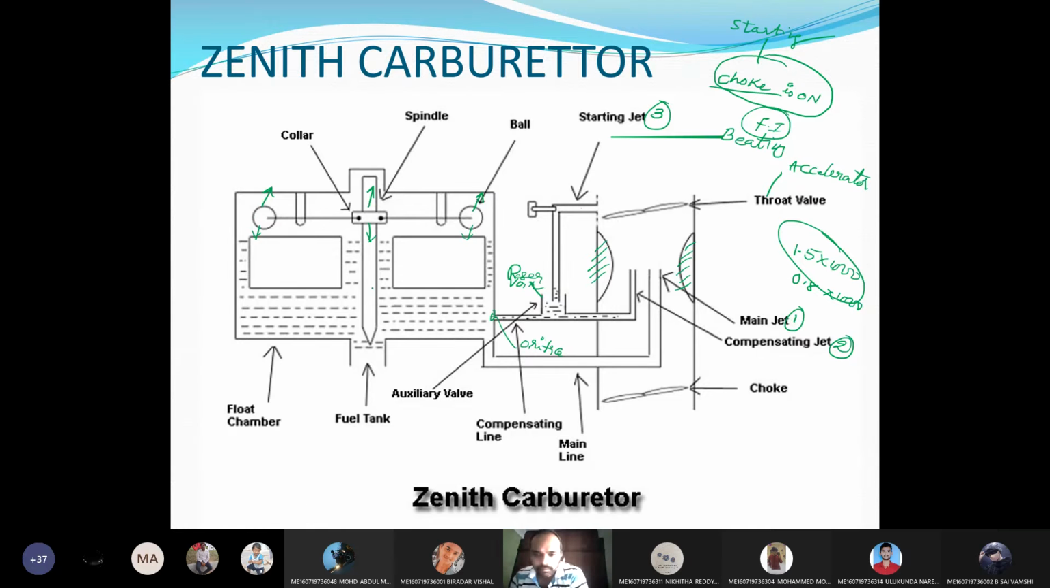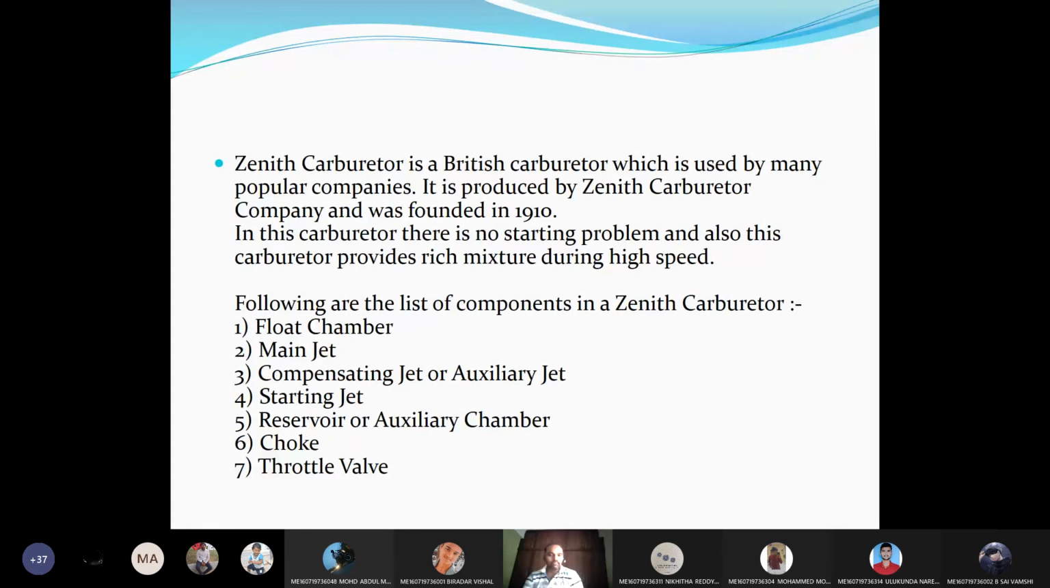From this float chamber only, the fuel is supplied. This is about the construction. Now if you see, it is manufactured by the British. It is a British carburetor which is used by many popular companies.